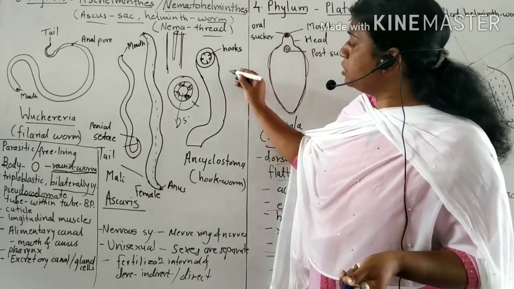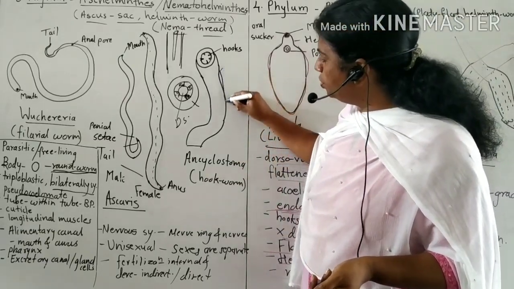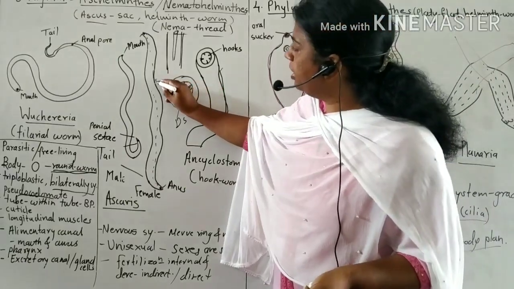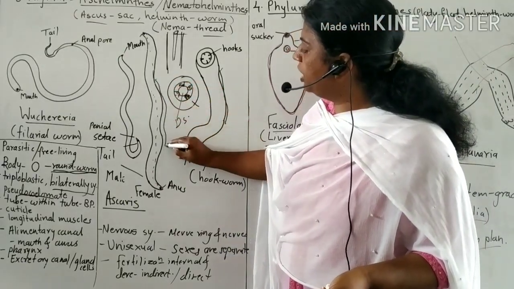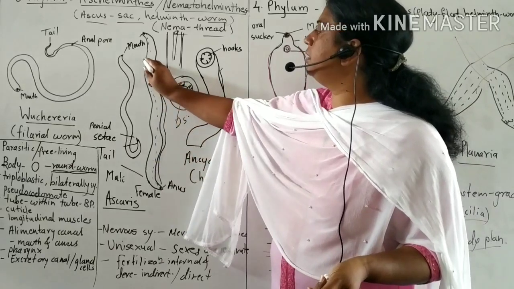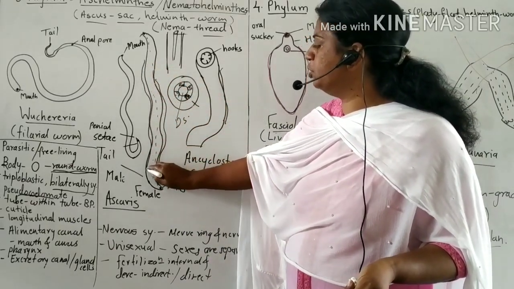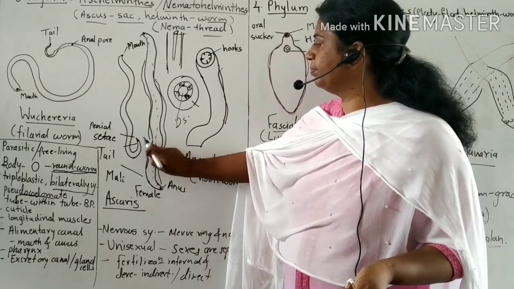These animals are also covered by a cuticle, like the platyhelminths. This cuticle is a tough covering which is not digested by human digestive enzymes.